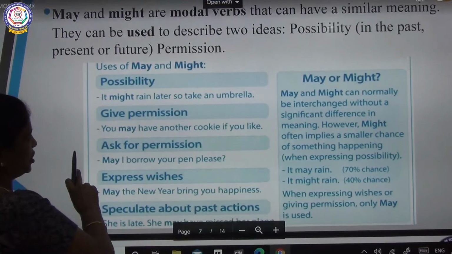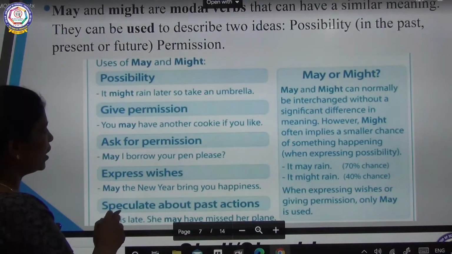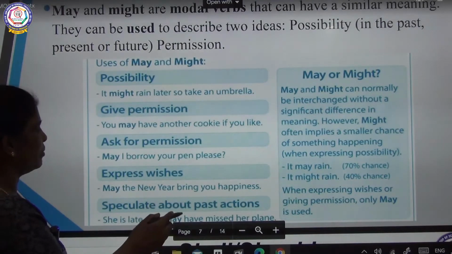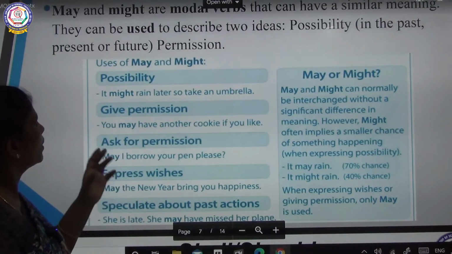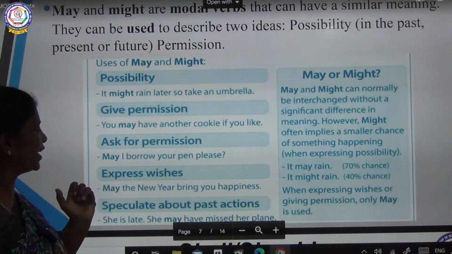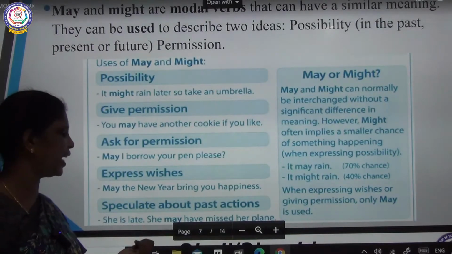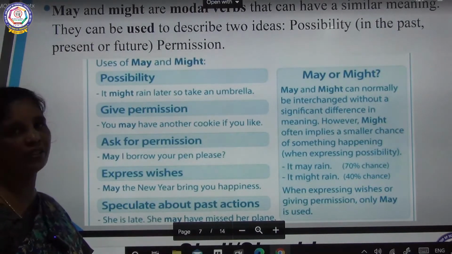Expresses wish: may the new year bring you happiness. Speculate about a past action: she is late, she may have missed her plane. So for may, you have permission and expressing a wish: may the new year bring you happiness. And she is late, here it is speculation about a past action. She may have missed the plane.